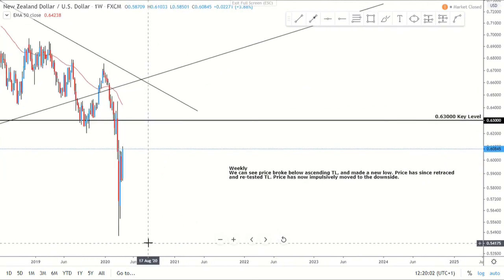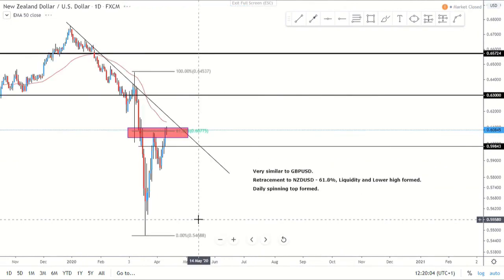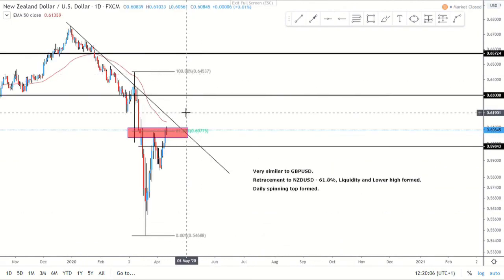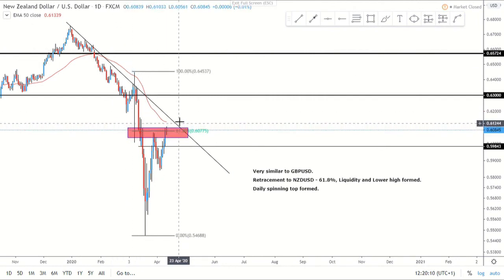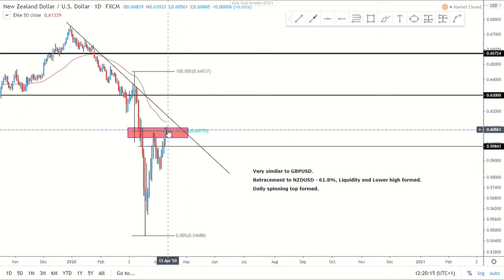So now we're just looking for that retracement, which when we go into the daily, very similar to GU, right? So we've got that 1 touch, 2 touch, 3 touch, fake out, and now looking for this sort of 4th touch. And this one's sort of slightly closer to the trend line than maybe GBP USD is, but we've got that daily 50 MA, we've got 61.8%, we've got daily spinning top as well, signaling that indecision, potentially roll over from here.